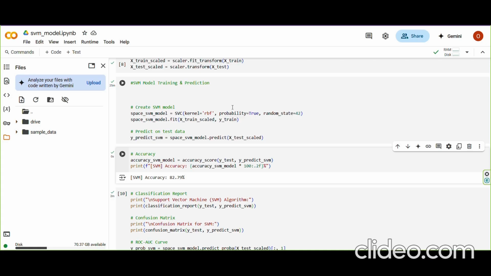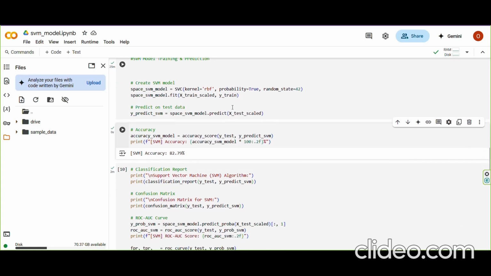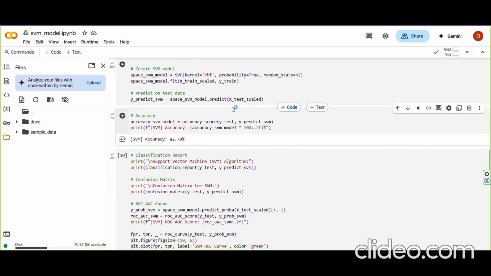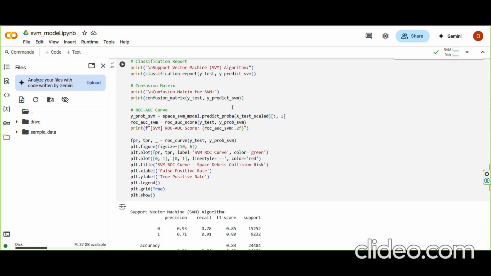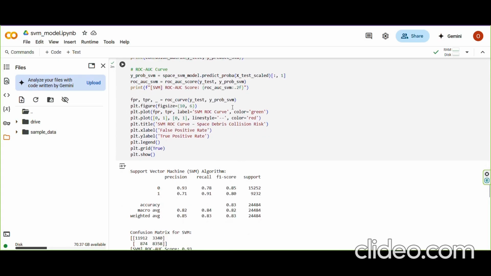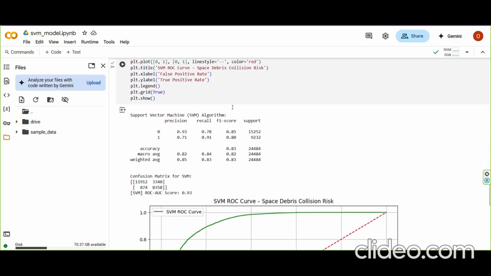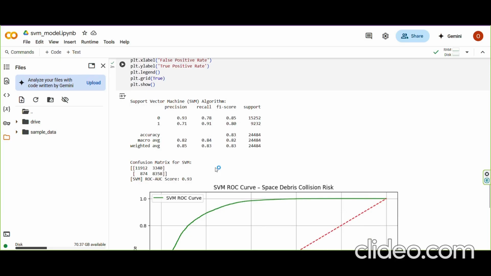Once trained, the SVM model achieved an accuracy of 82.79% on the test set. The classification report showed decent balance, with both precision and recall scores around 82% on average. The ROC AUC score was 0.93, showing the model has a strong ability to distinguish between high and low risk events.